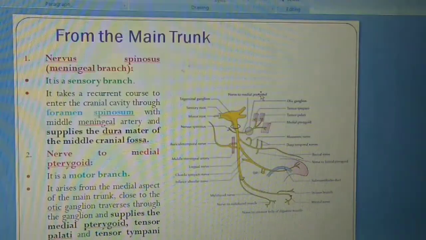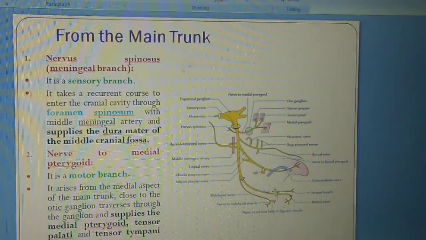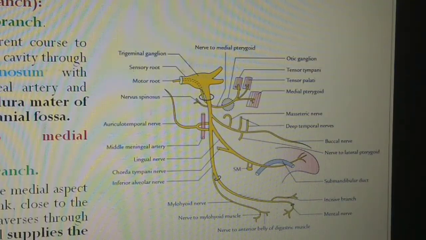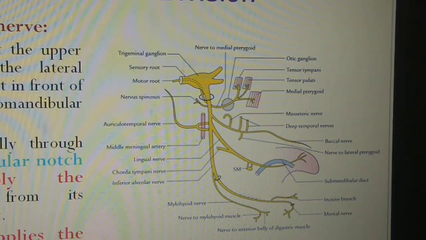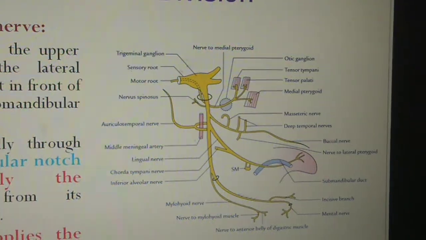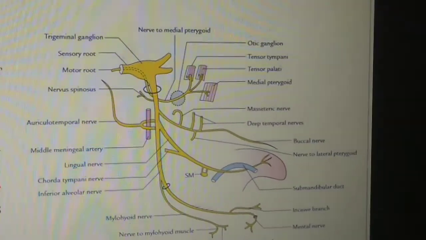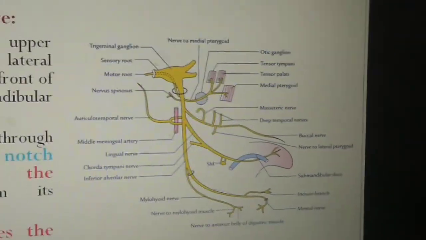So this is all about the branches from the main trunk of the mandibular nerve. Now we will discuss the branches from the anterior division of the mandibular nerve.